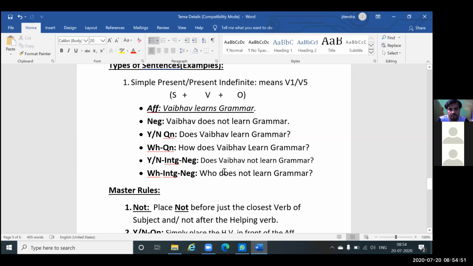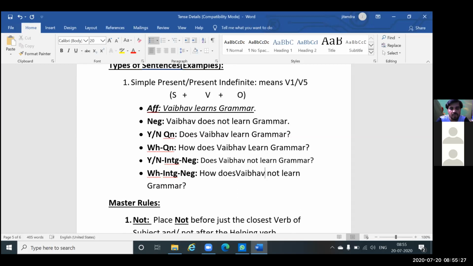Just give me a moment, then you will not be confused. How does Vaibhav learn grammar? Not should not be used here. See, how does not learn? How, subject, does, Vaibhav. Even in the above how-does sentence, the same applies to a yes or no negative sentence.